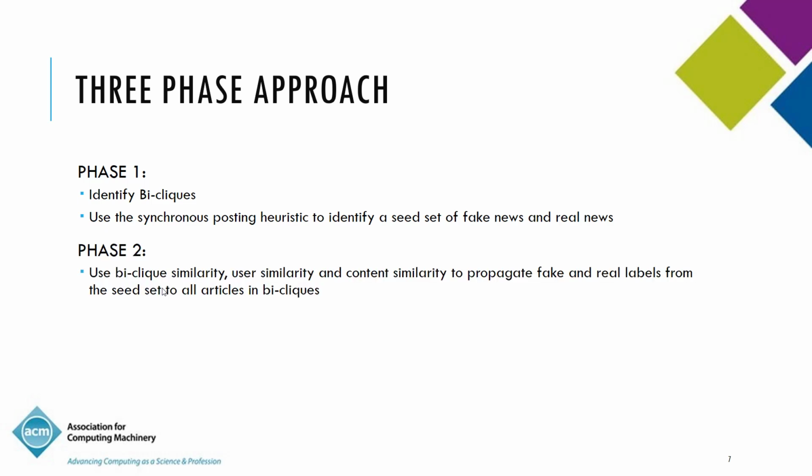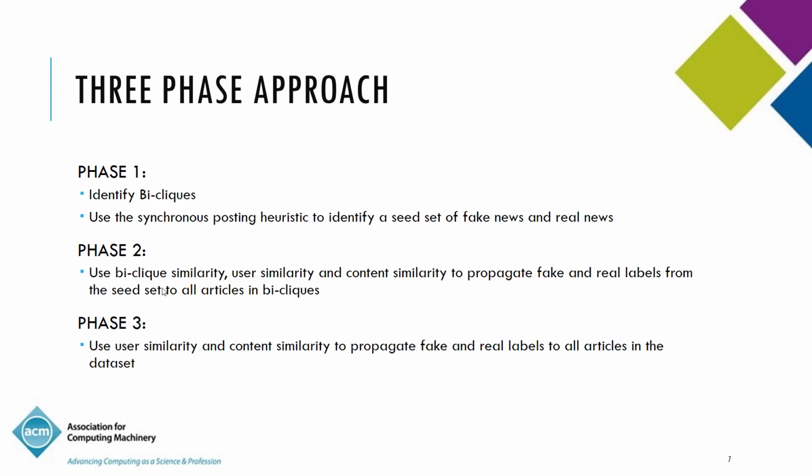In phase 2, we use bi-click similarity, user similarity, and content similarity to propagate the labels from the seed set to a broader set of articles. And in phase 3, we propagate the labels even further to cover all the articles in the data set. We'll look at each of these phases in detail.